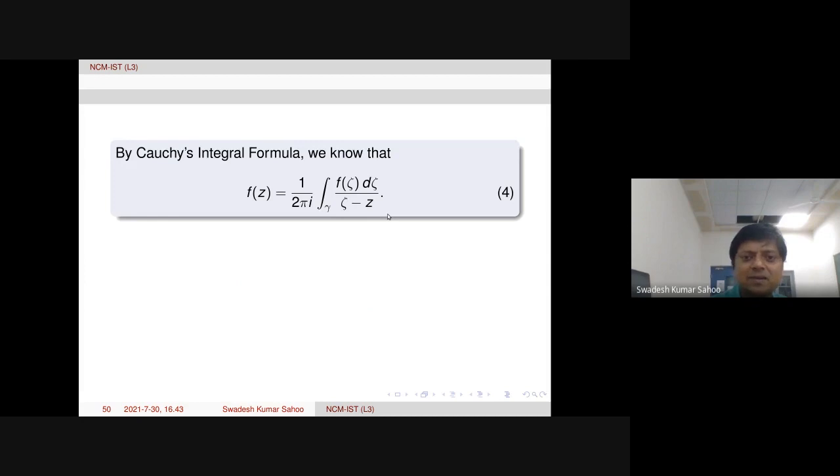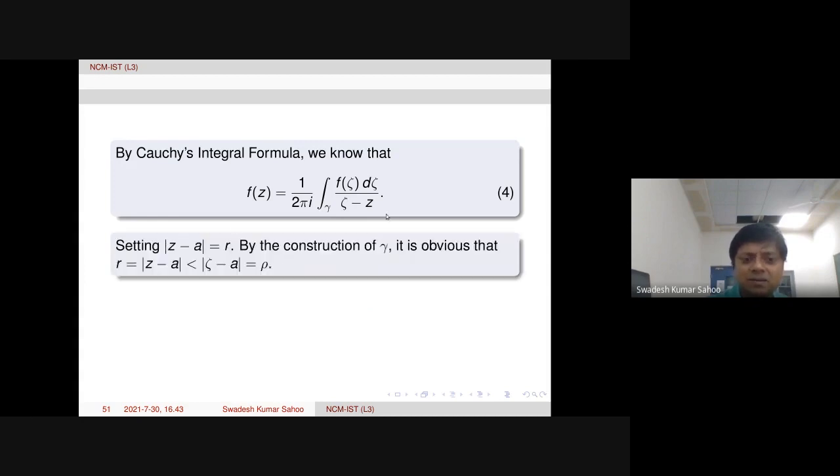This you know. Now, as I just explained, |Z minus A| is equal to r. Then by construction of gamma, what is obvious is that r is less than rho. Rho is actually |zeta minus A|, because zeta is varying over gamma in the integral formula, equation 4. So |zeta minus A| is rho, that is the radius.